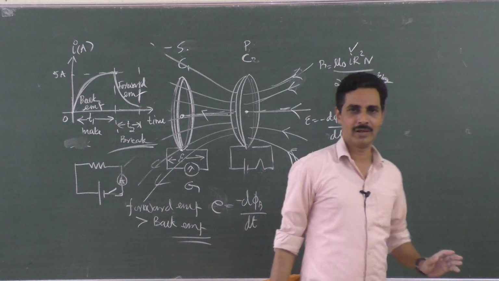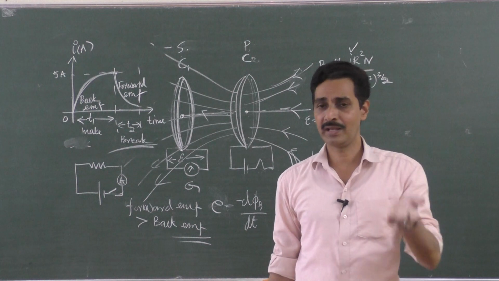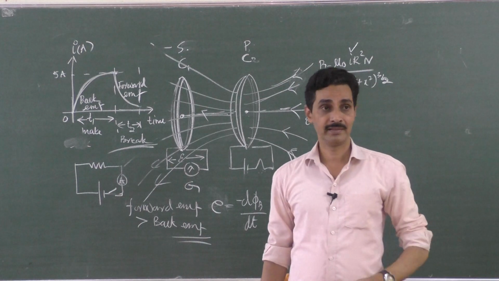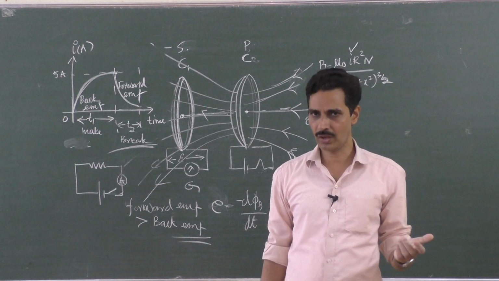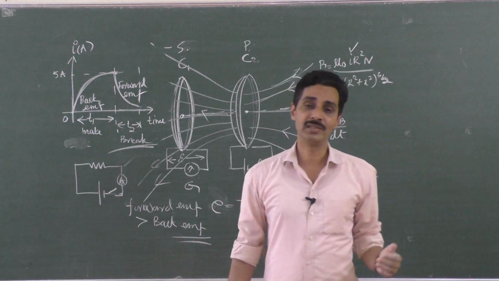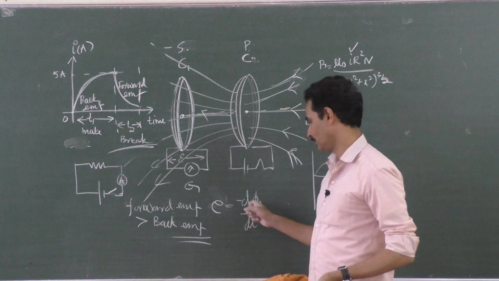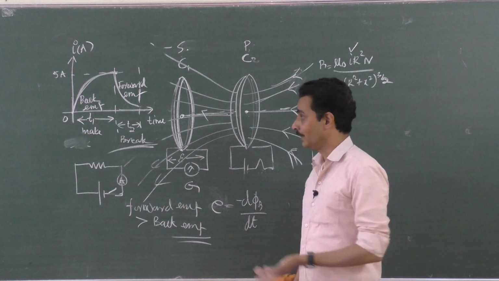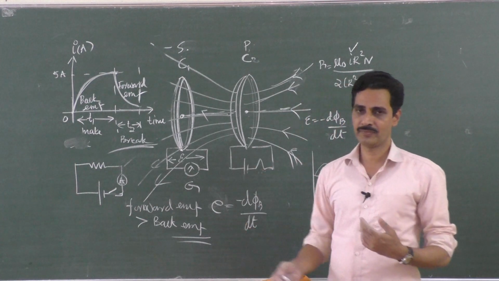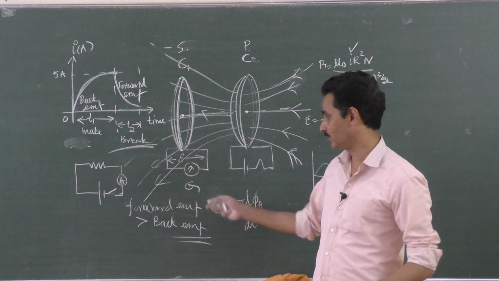So this is the coil and coil experiment. Faraday did two very important experiments, the coil and magnet experiment and the coil and coil experiment, which proved that any change in the magnetic flux linked with any closed circuit induces an EMF in the closed circuit, and that induced EMF is equal to the rate of change of magnetic flux through the coil. Of course, E is equal to minus d phi by dt. This is Faraday's law, and he proved it using two experiments wherein he tried to change the magnetic flux linked with a coil using a magnet and another coil, and he was able to produce induced current and induced EMF.